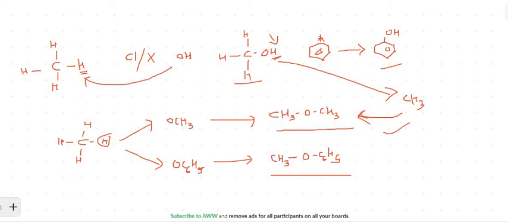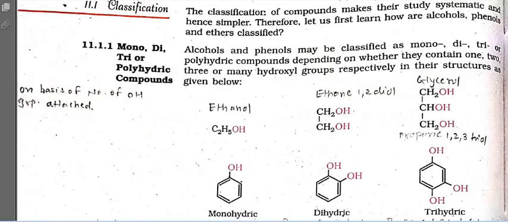Now let us move to the classification. The classification of compounds makes their study systematic and hence simpler. So why do we need classification? To make it simpler and more easily understandable. How are they being classified? First we are going to see the classification of alcohol. So alcohols and phenols may be classified as mono, di and tri or polyhydric depending on the number of OH groups attached. So it is very similar to the classification of halogen compounds, if you remember.